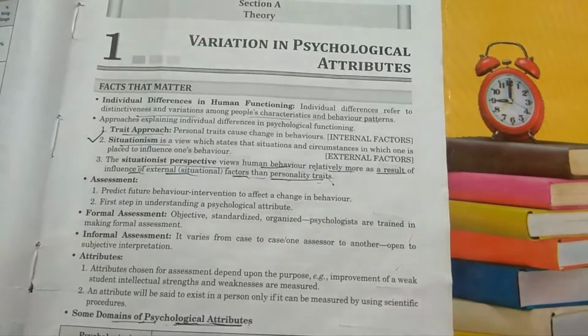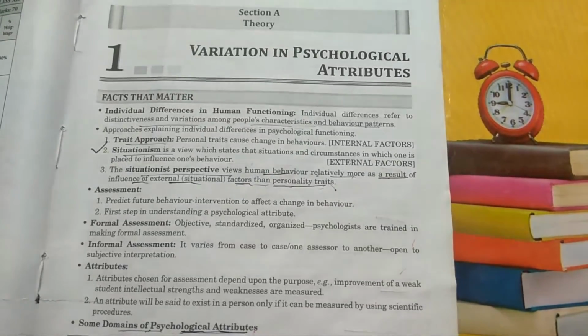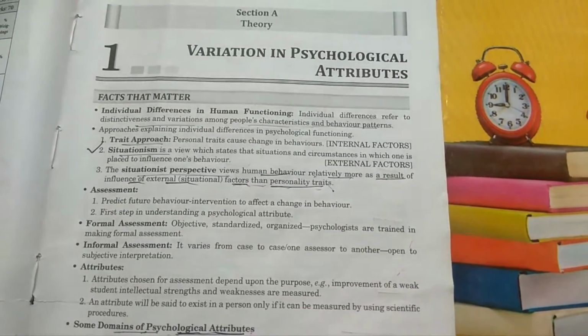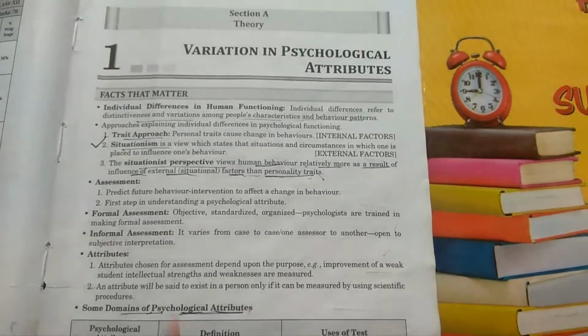I am Ramanpreet Kaur and today I am giving a quick revision of class 12 psychology chapter number 1, variation in psychological attributes. Now let's begin.